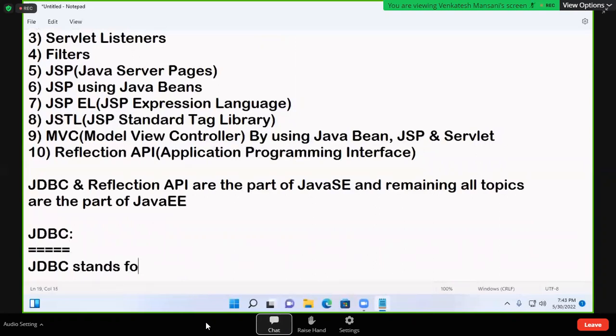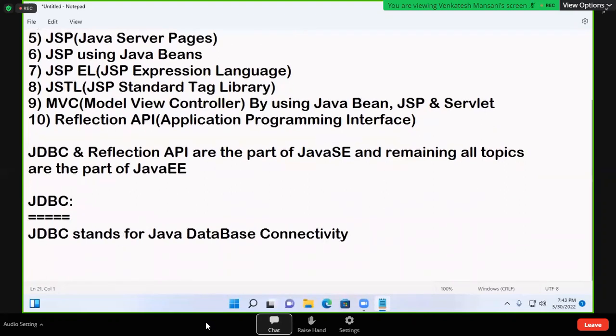JDBC stands for Java Database Connectivity. See, JDBC, Java Database Connectivity, is the full form, not the definition. The definition I'll give next. Write it.